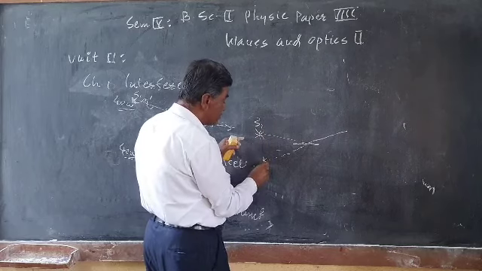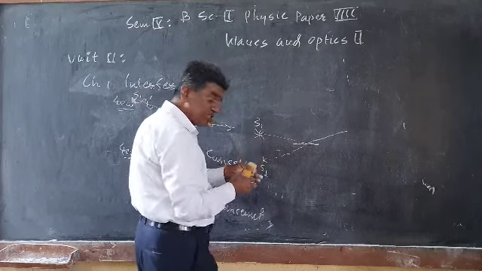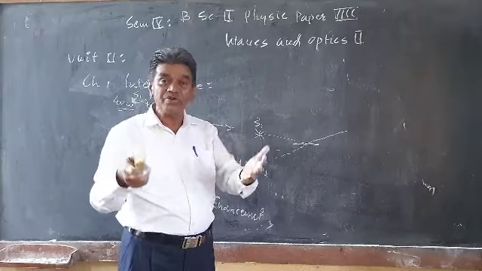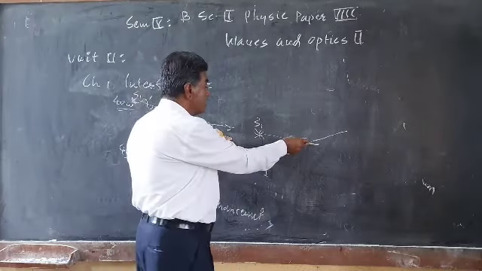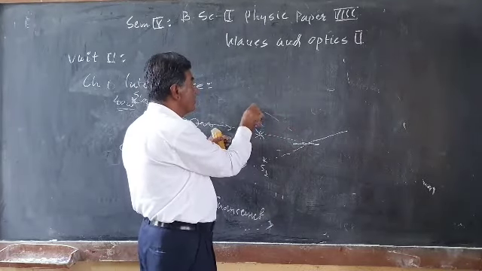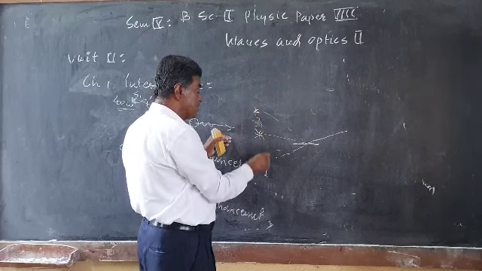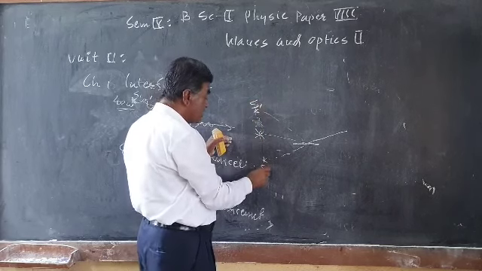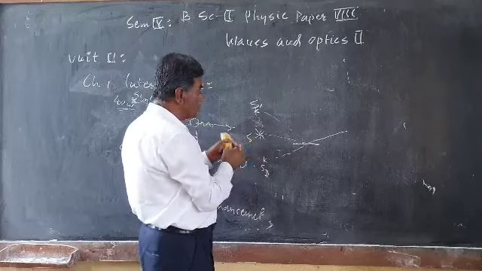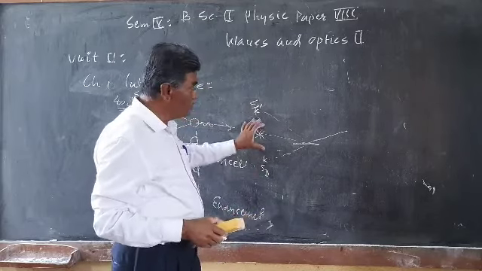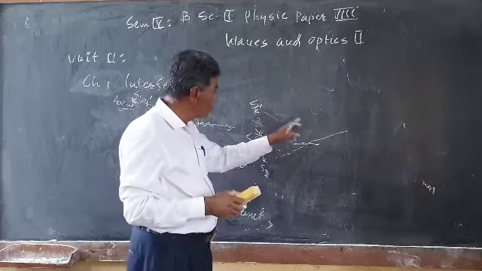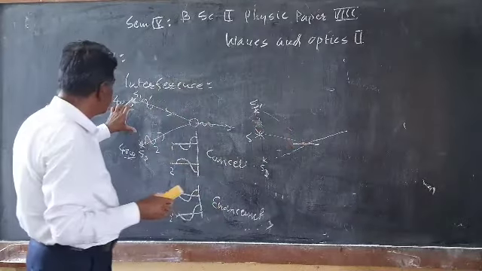This is S1 and the virtual source, that is S2. These two sources must be derived from the single source. This is the original source. Here we have to see the images of this S1 and S2. This is S1 and this is S2. This is the original source, we have to consider this. We have to derive the two sources in such a way that two sources are required.